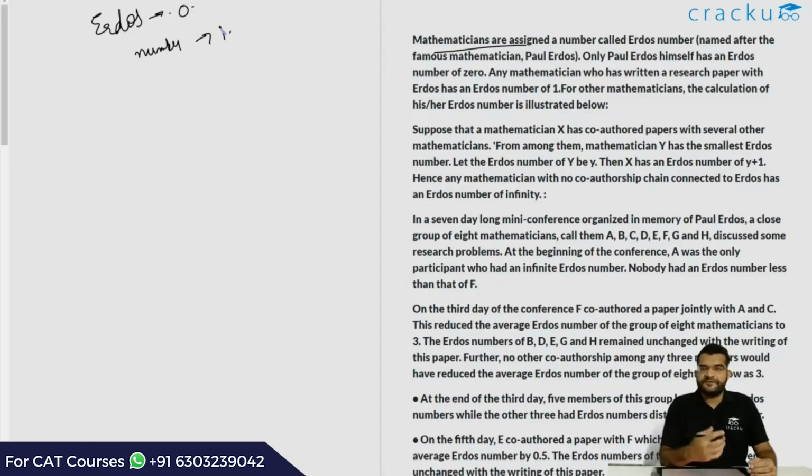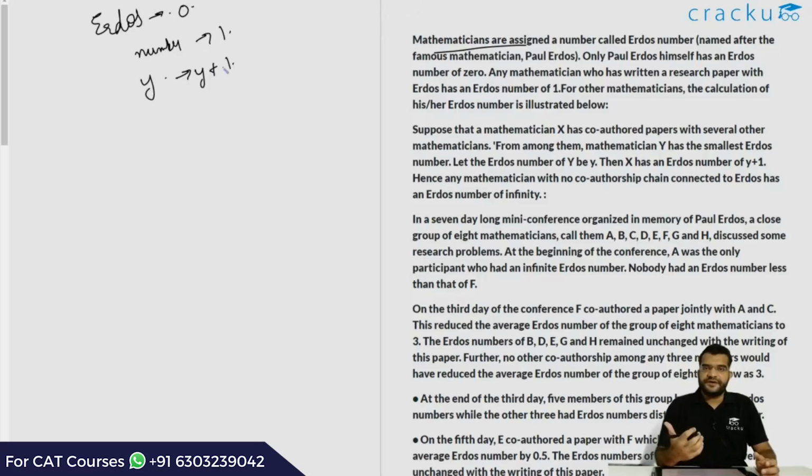For mathematicians who have not written a paper with LRDI, there is a way to calculate their specific LRDI number. They look at all the papers that this mathematician has written, find all his or her co-authors, and find the minimum LRDI number among all the co-authors. If the minimum LRDI number of the co-authors is say y, then this particular mathematician will have an LRDI number of y plus 1, and it will continue to go on.